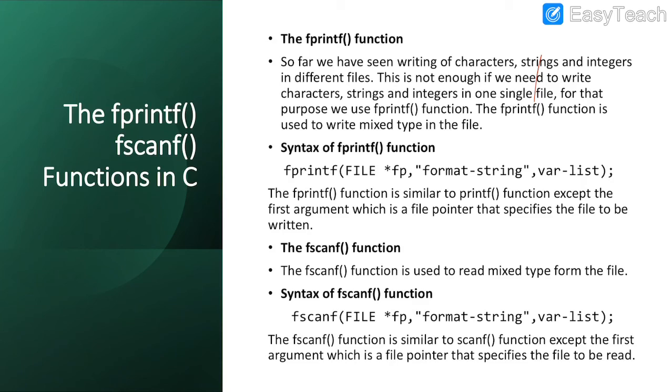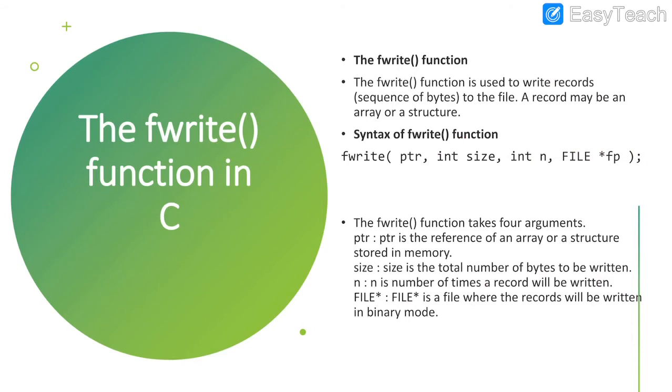So fprintf is going to have the file pointer as an argument, a format string, and the variable list, whatever variables hold the information which is going to be printed. In the same way fscanf takes a file pointer, format string and variable list. And one more function, that is fwrite, which is used to write records into the file. Here we are going to use the fwrite syntax: pointer variable, size of the data and file pointer.